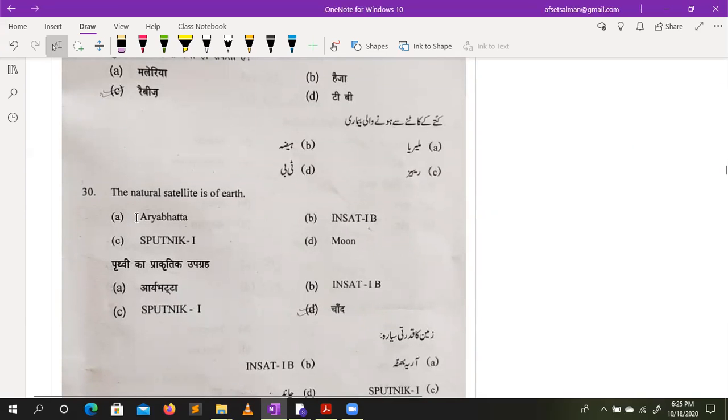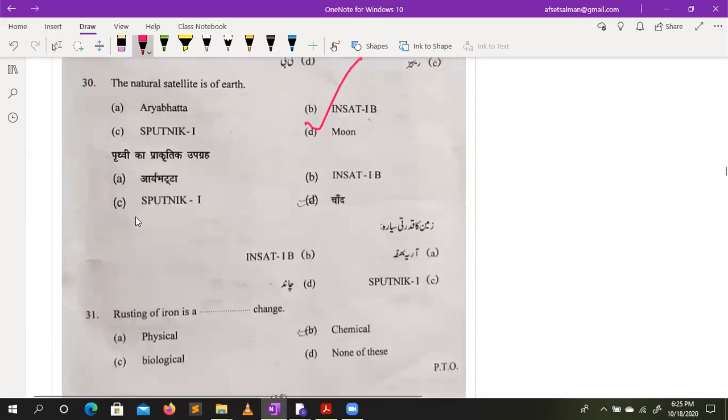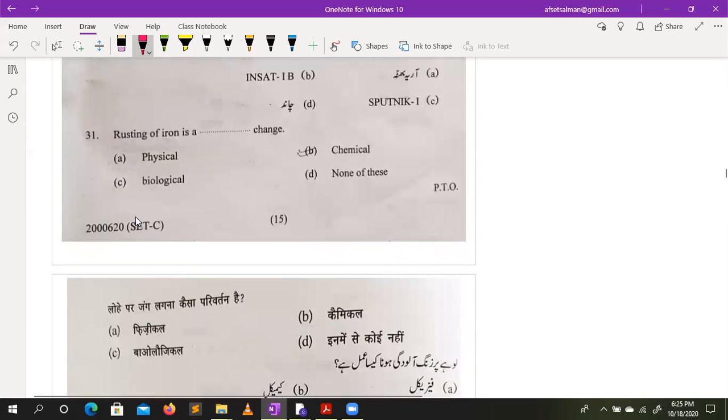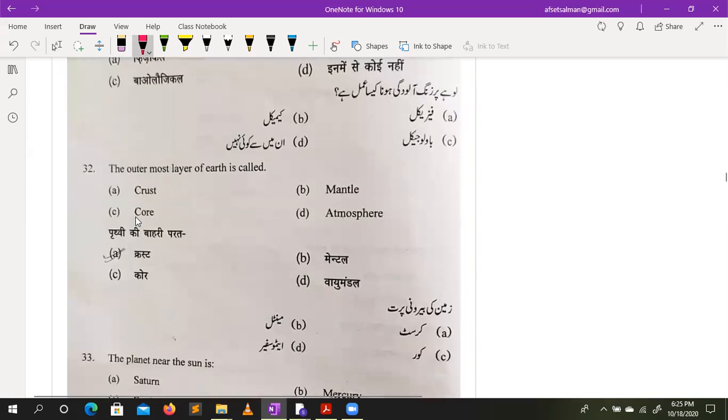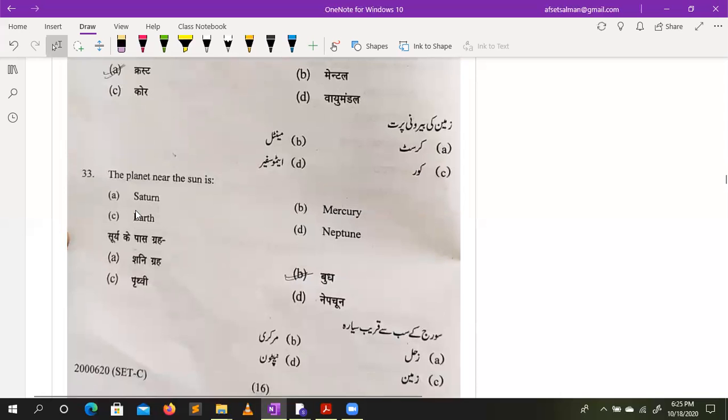The natural satellite of the Earth is the Moon. Rusting of iron is a chemical change. The outermost layer of Earth is called the crust. The planet nearest the sun is Mercury.